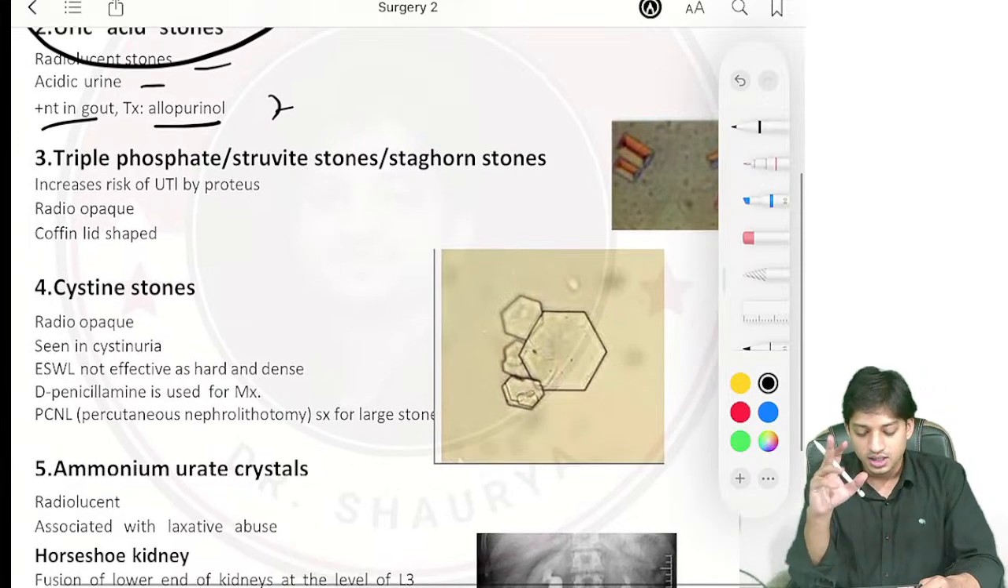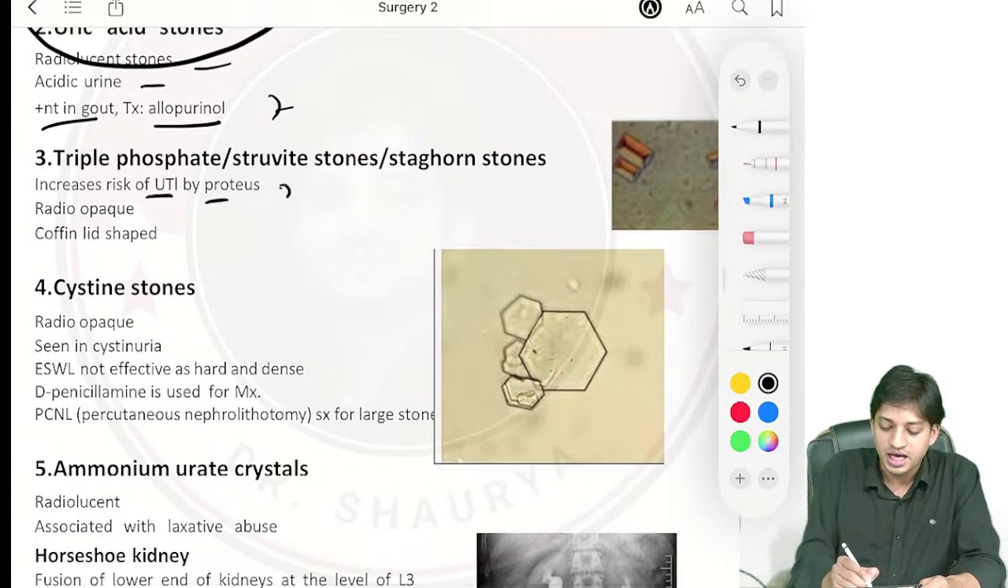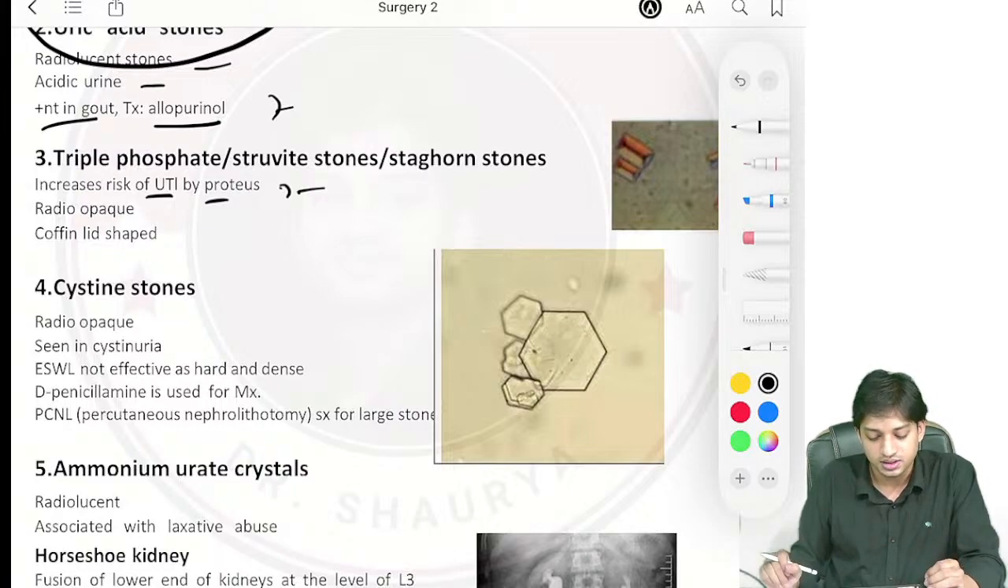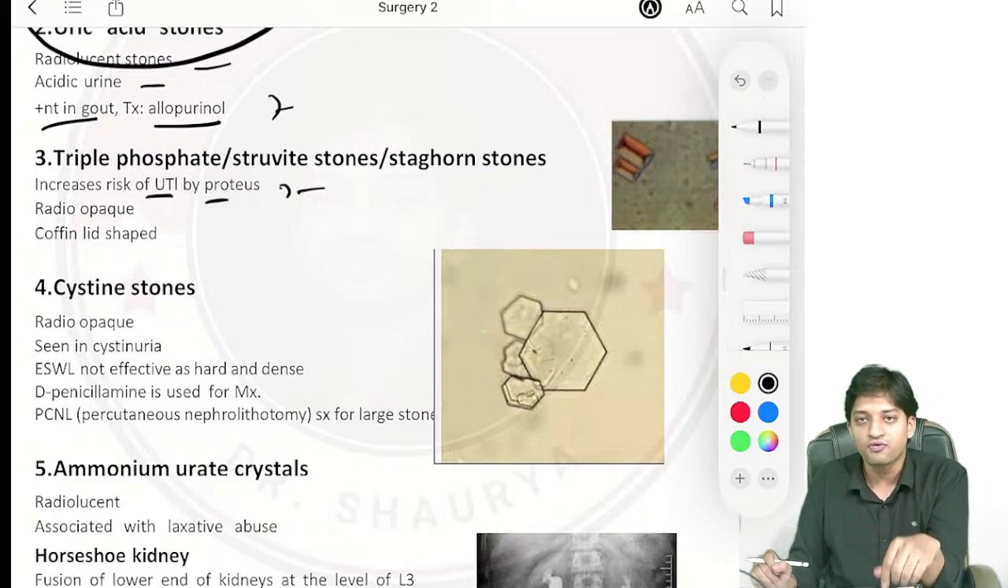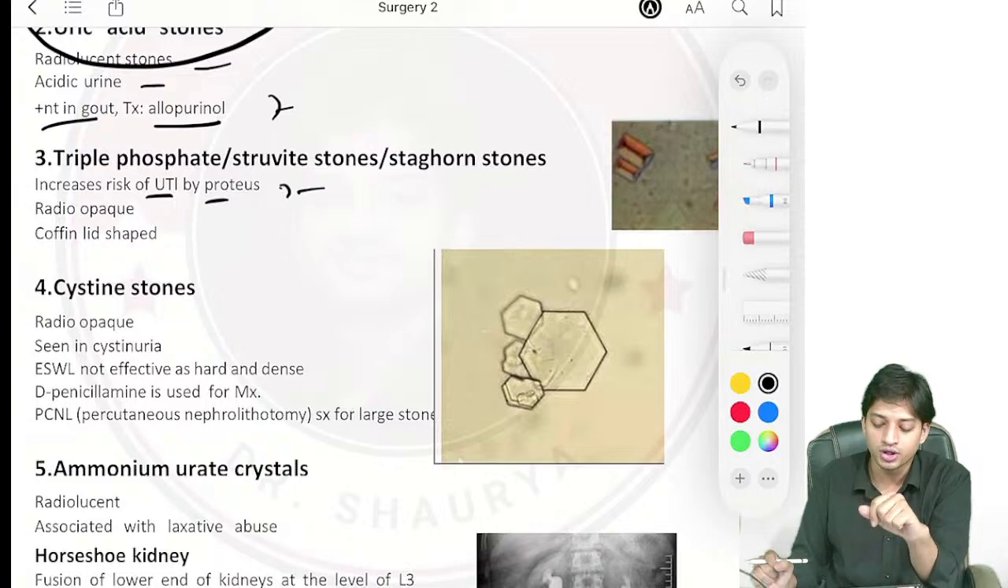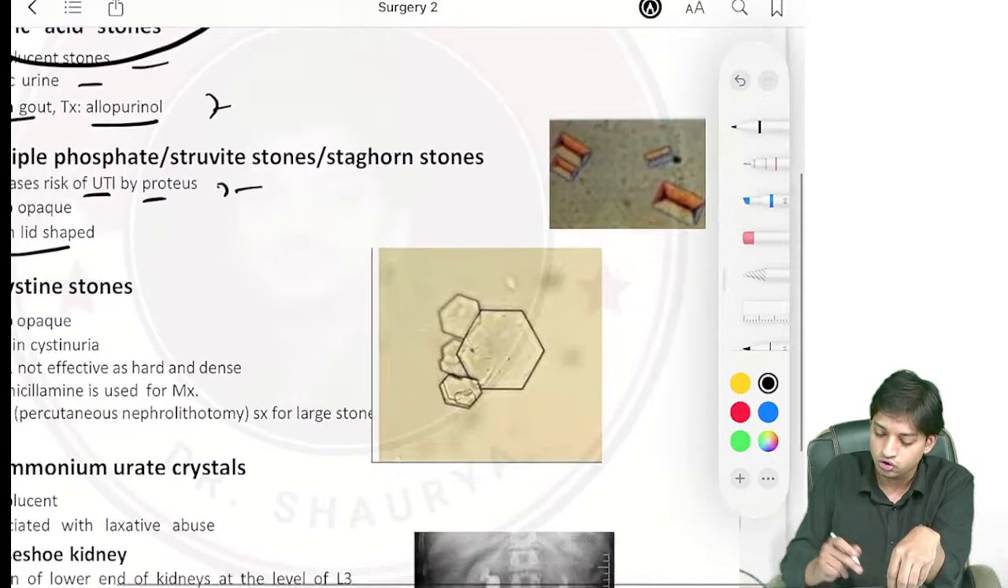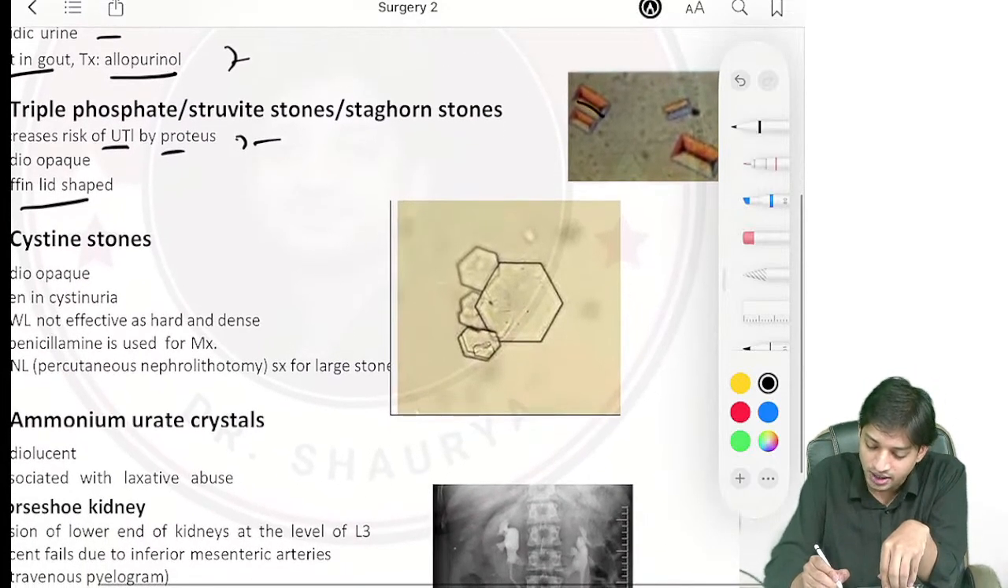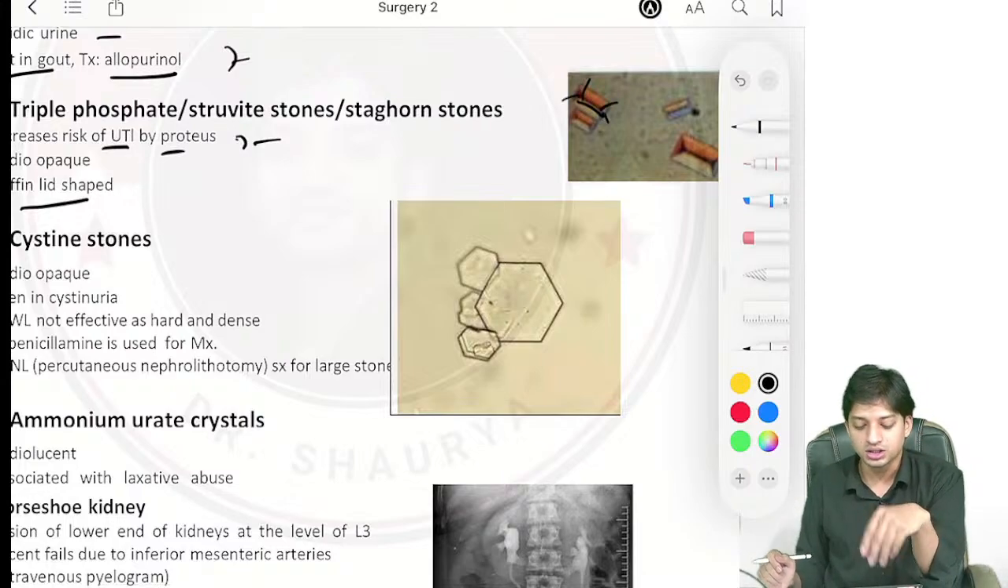Right? There is increased risk of UTI by Proteus bacteria in this, right? Another thing, this triple phosphate stone or struvite stone, they are radio opaque in nature, and the microscopic shape is coffin lid like, right?